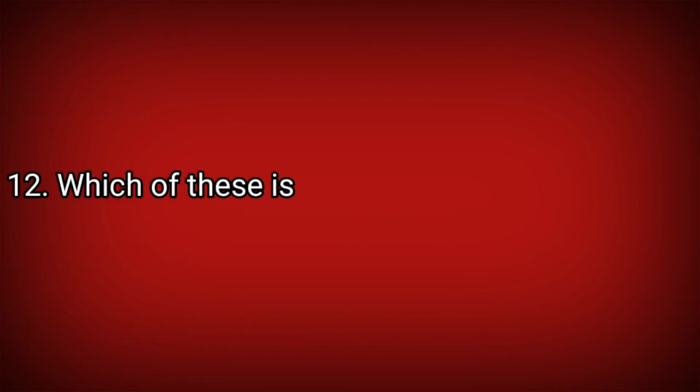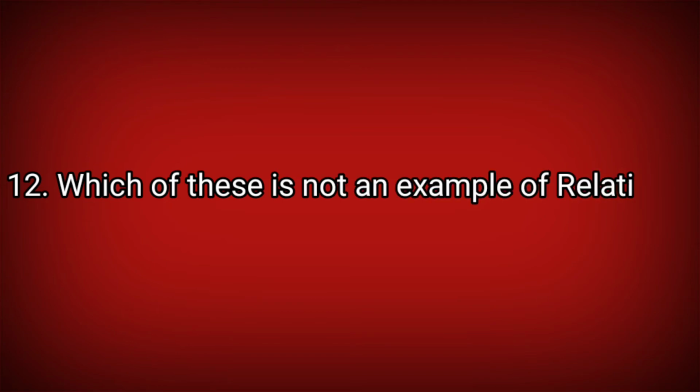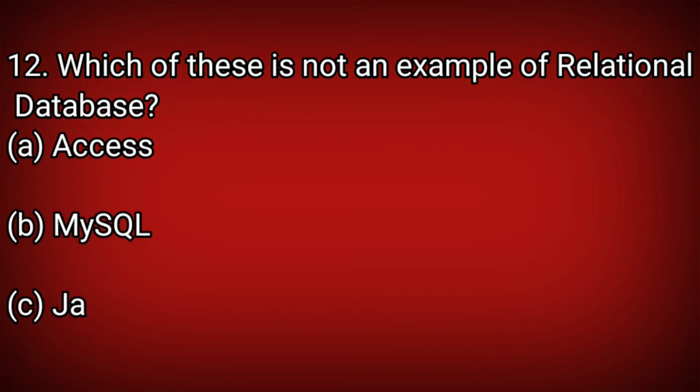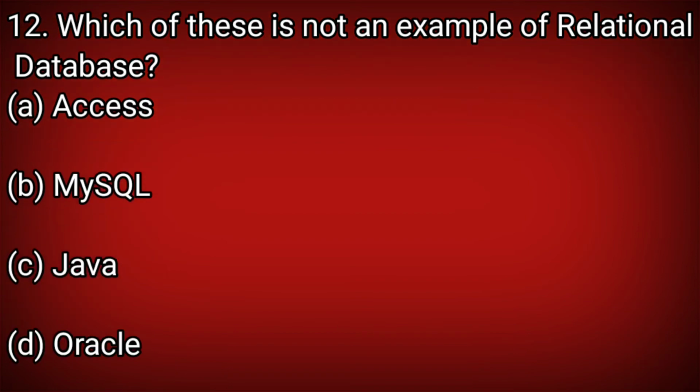Which of these is not an example of relational database? A, Access. B, MySQL. C, Java. D, Oracle. Answer should be Java.